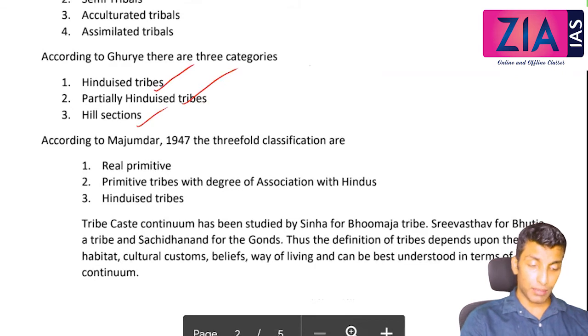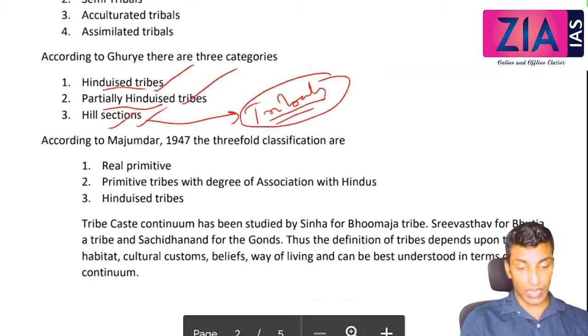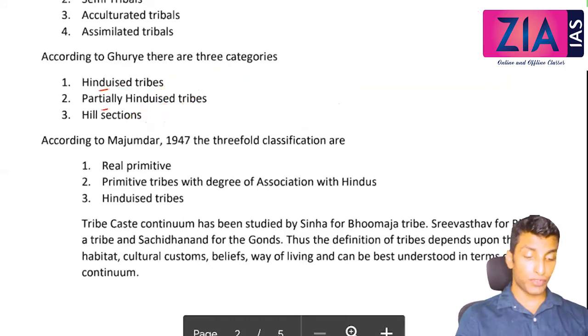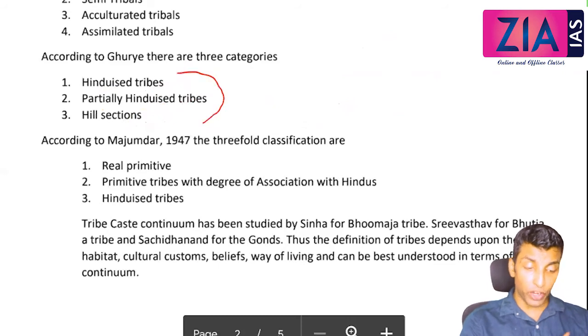So this is basically tribals. Completely tribals are the hill sections, then partially Hinduized, then Hinduized. So tribals, partially Hinduized, and then Hinduized. So this is also a tribe-caste continuum. All these are examples of the tribe-caste continuum. So different tribes have to be identified not on the basis of a single uniform definition. It has to be understood in terms of a continuum. They vary in terms of degree.